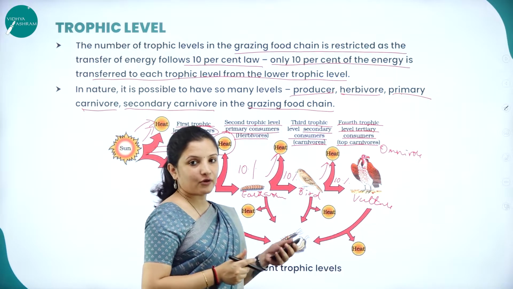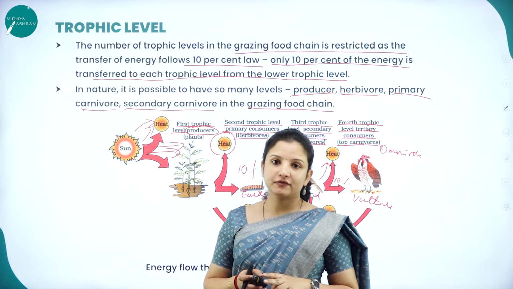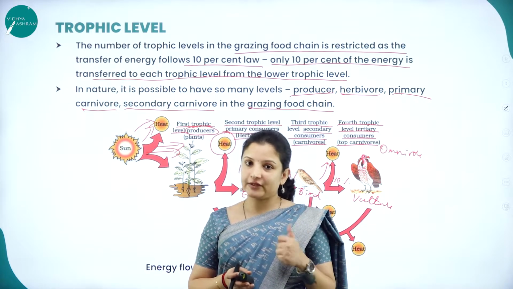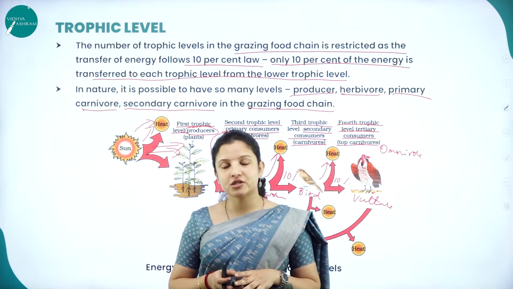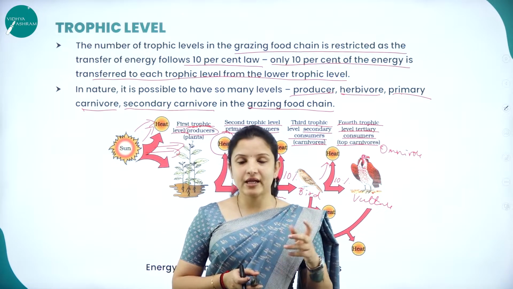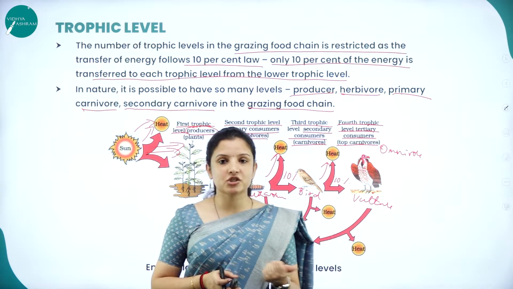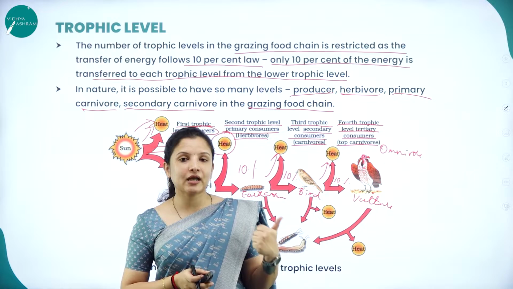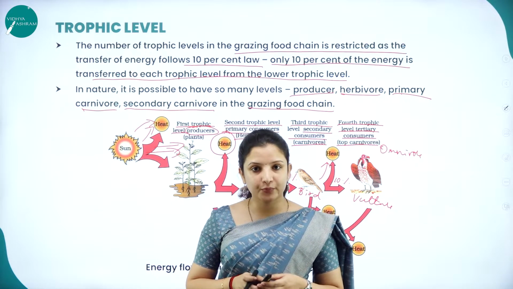So this was about this particular session wherein we studied about the components of the ecosystem. In the previous session, we had studied decomposition and productivity.